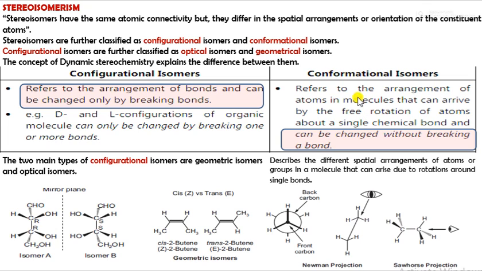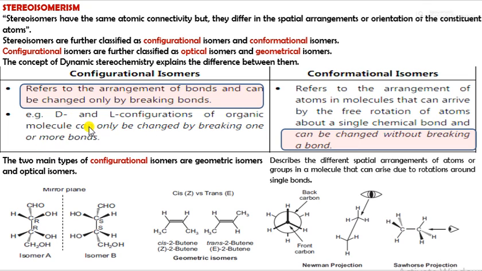You have to remember here that conformational isomers arise due to the free rotation of atoms about a single chemical bond and can be changed without breaking the bond. Now you will get the idea: configurational involves breaking of a bond, and conformational is without breaking the bond.